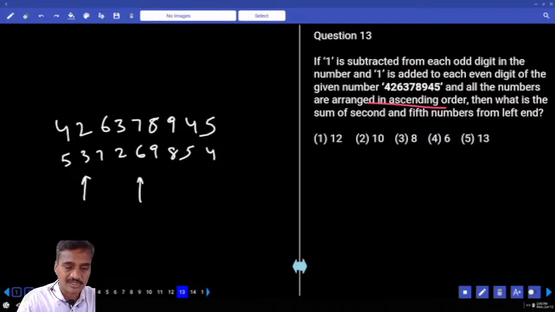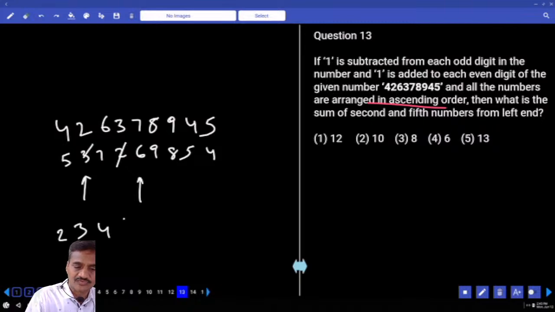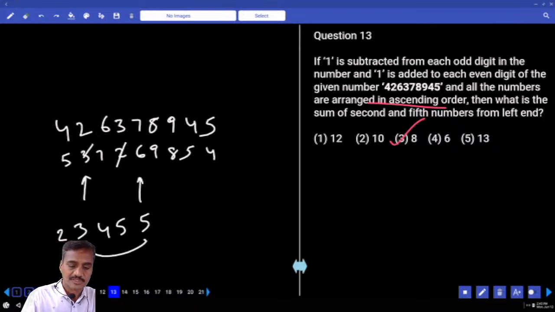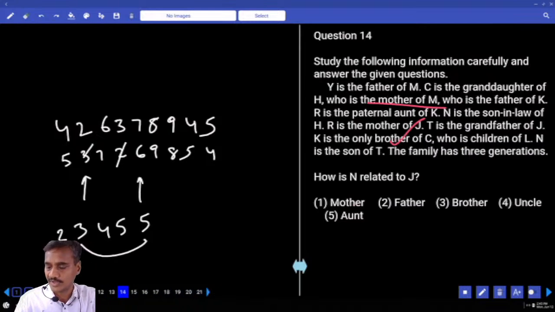What is the second one? 2 and 3. 2 is the least and 3 is the second. Isn't it? Then next one after this 3. Now 2, 3, next one 4, and next one 5 and 5. Then what is the sum of these two? 3 plus 5 is 8, choice. 13th one, choice. Then 14.